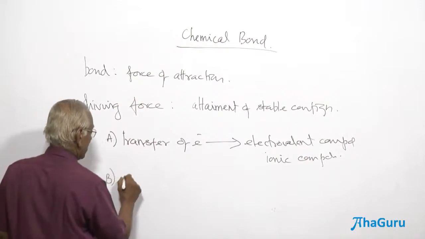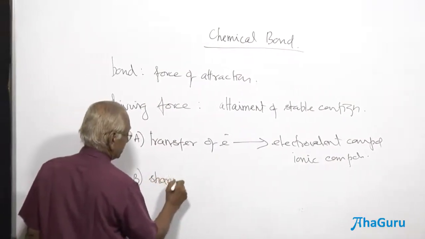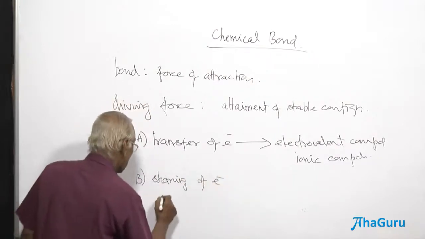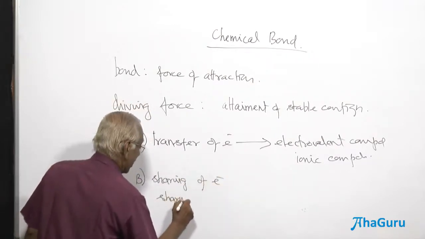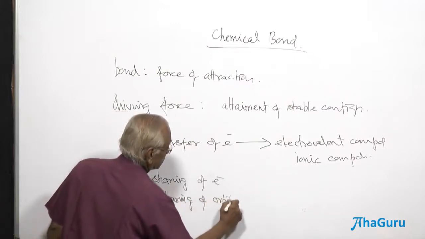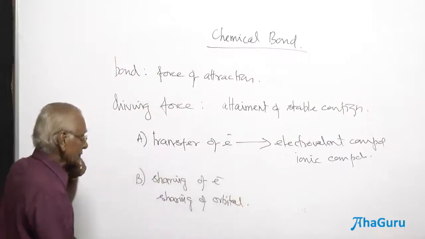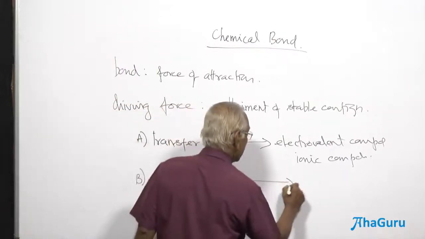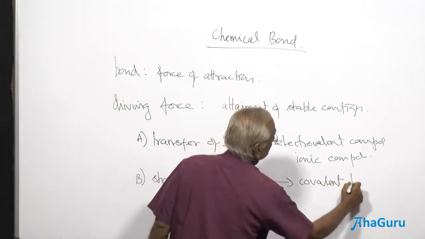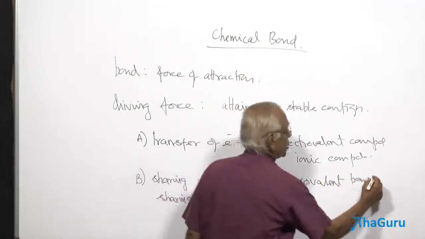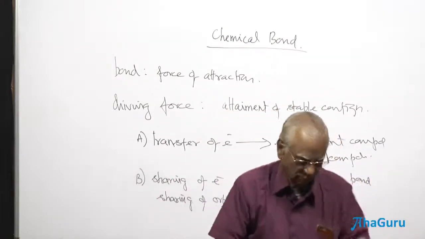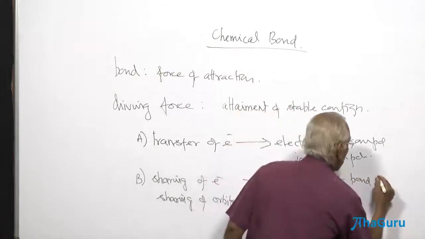The other one is going to be the sharing of electrons. Now, we are going to say sharing of orbitals. The sharing of electrons gives rise to covalent bond. It is also known as non-ionic bond.